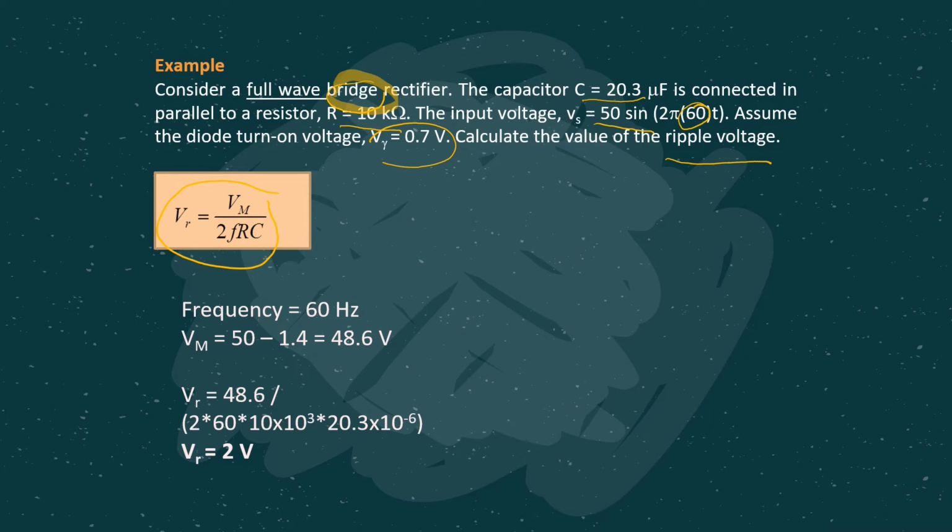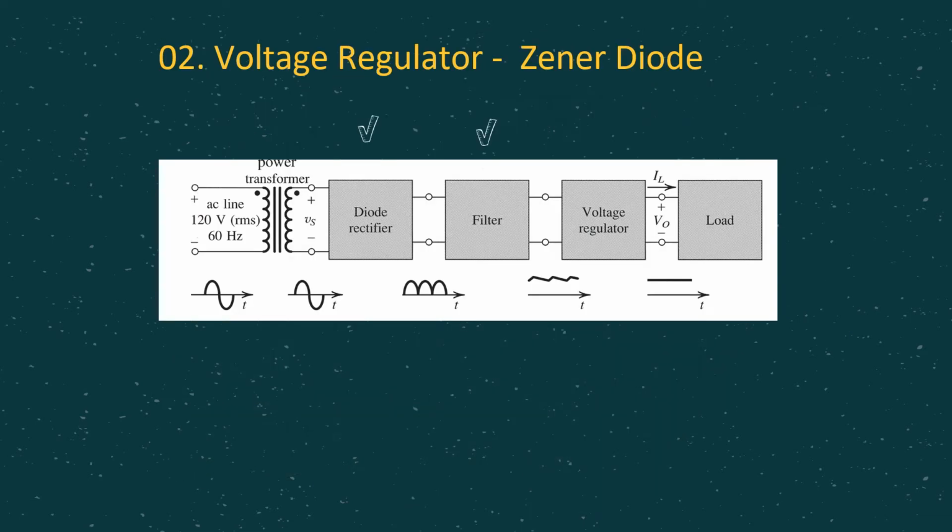Remember, for a bridge rectifier, Vm is given by Vs minus 2 V gamma. So in this case, 50 minus 1.4, you are going to get the maximum output voltage. Then from there, you substitute everything, and you can get the ripple voltage, in this case 2 volt. For the second subtopic, it's on voltage regulator.